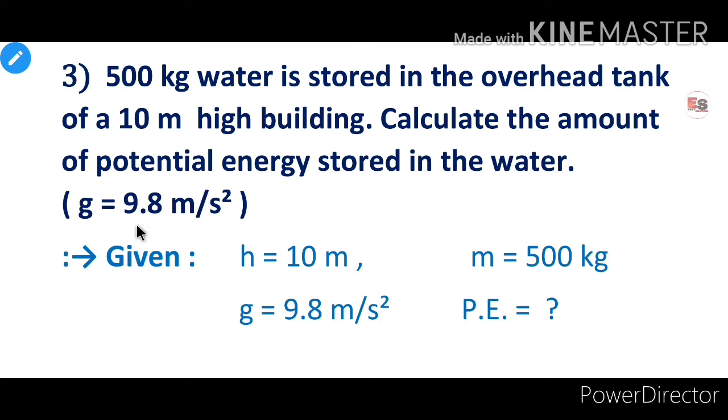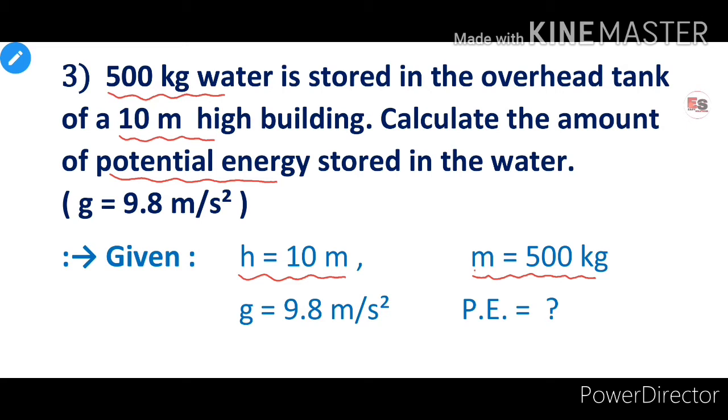We will first write down all the values given in this example. 500 kg water is stored in the overhead tank. Therefore, mass of water m is equal to 500 kg, of a 10 meter high building. Therefore, height of building h is equal to 10 meter. Calculate the amount of potential energy stored in the water. Therefore, we have to calculate potential energy.